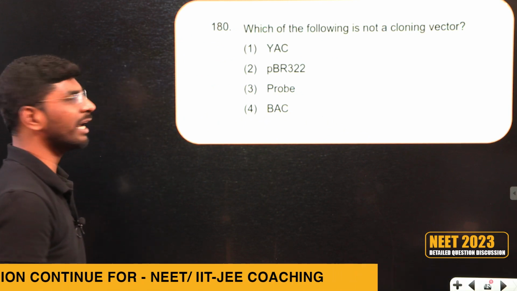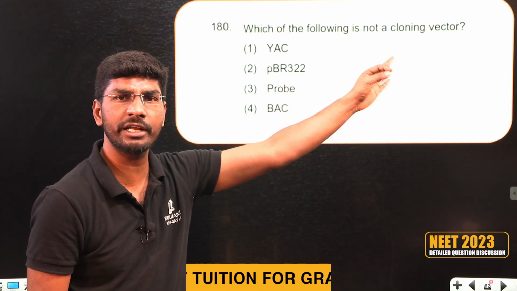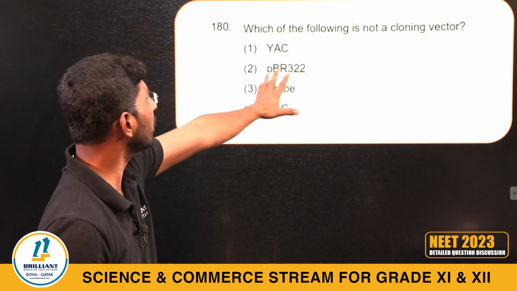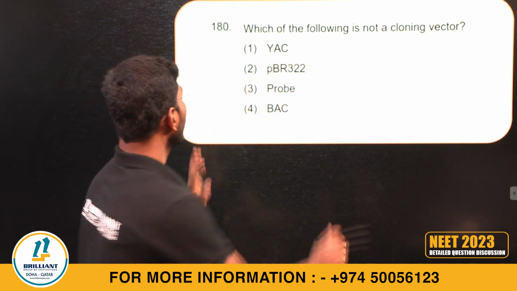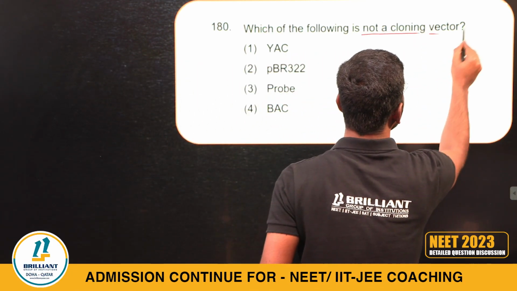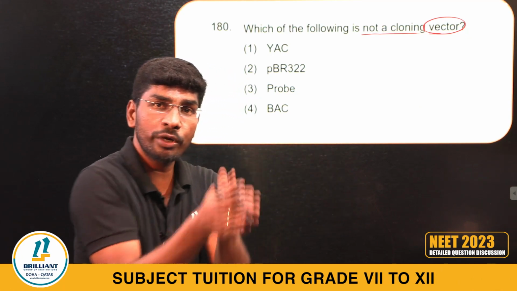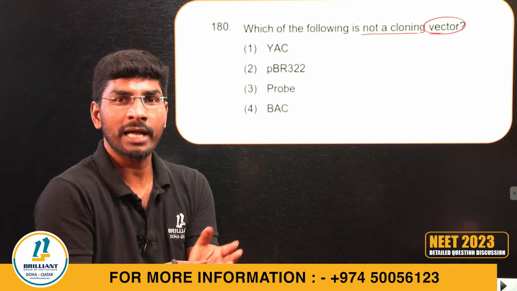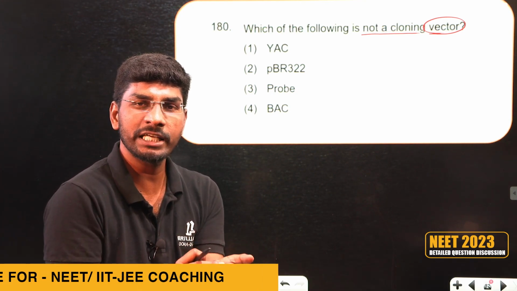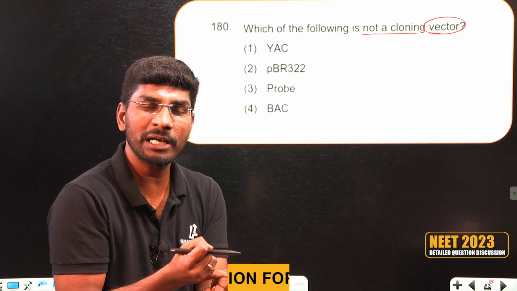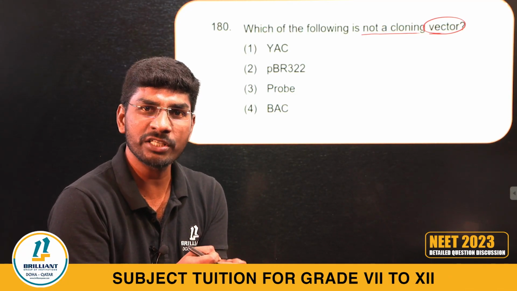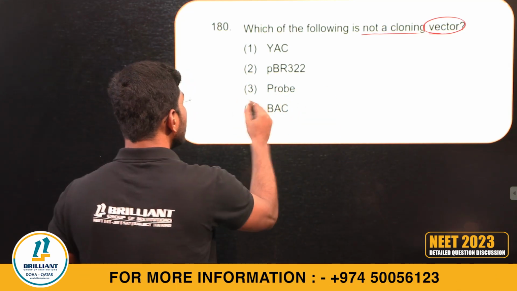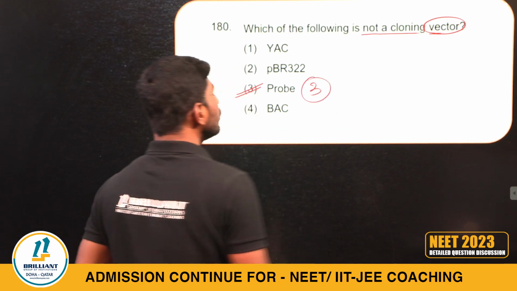Question number 180. How simple. Molecular basis of inheritance question, and this is also related to, I'm sorry, biotechnology. Which of the following is not a cloning vector? We discussed different types of cloning vectors in our theory class: cosmid, plasmids, BAC, YAC, pBR322, Ti plasmid, Ri plasmid, lambda phage, M13. These all are vectors. They are asking which is not a vector. What is that? Probe. Probe is not a vector.